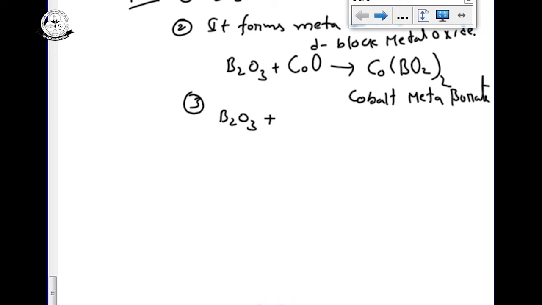B2O3 is electron deficient, boron is electron deficient, and electron deficient compounds can act as acids. On reaction with P4O10, phosphorus pentoxide, it gives the corresponding phosphate, BPO4, boron phosphate.